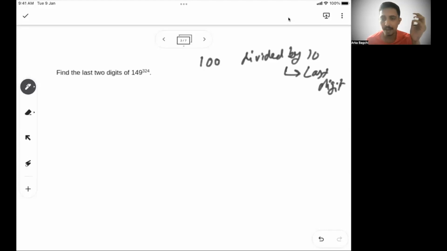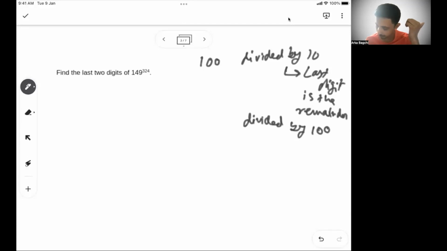Think on this. Any number you take in the world, you divide by 10, you will always get the last digit as the remainder. The same thing, if any number in the whole world you divide by 100, you get the last two digits as the remainder.